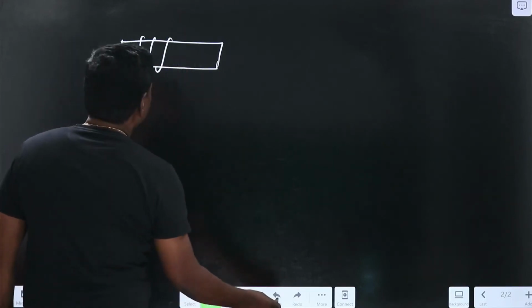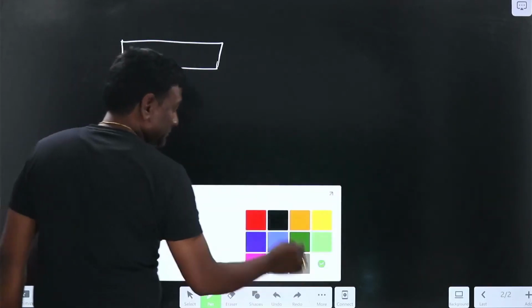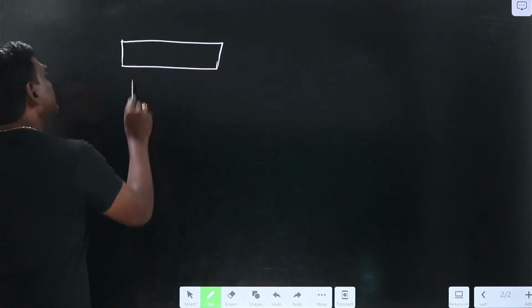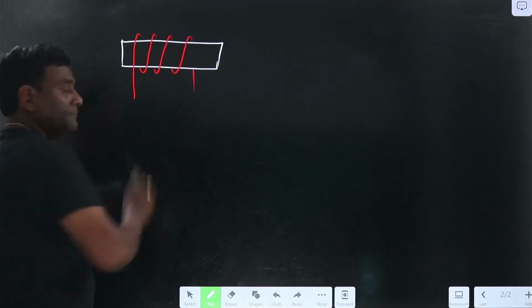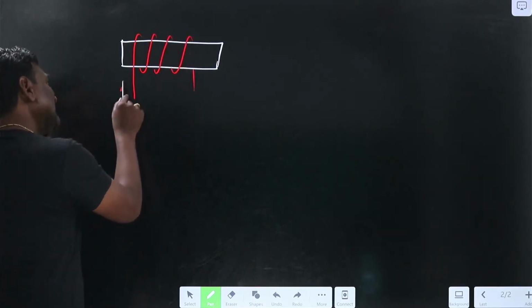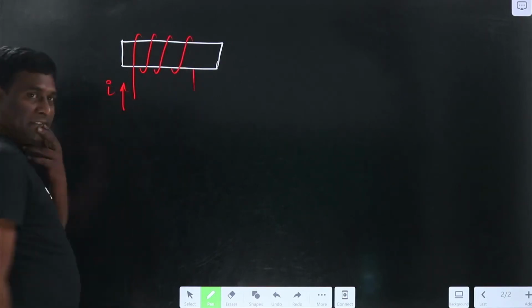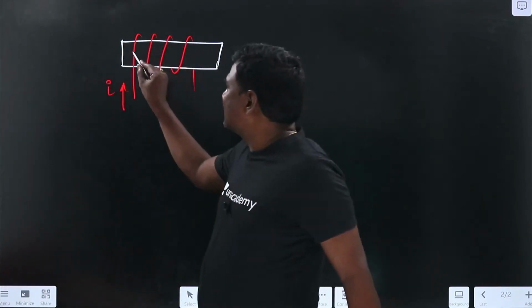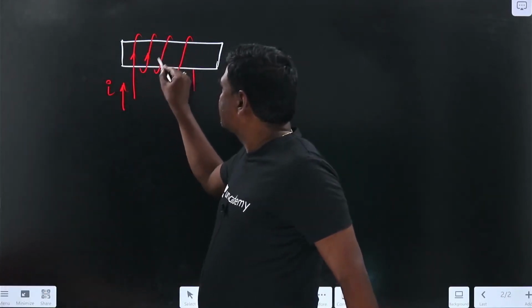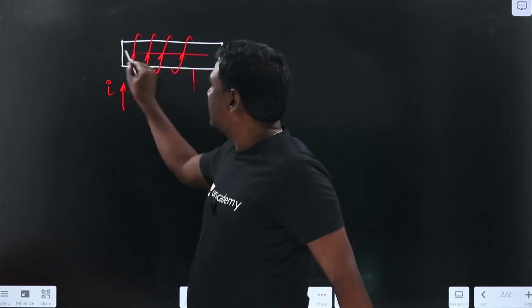Let me use a different color, buddies. These are going to be wire, in which if I inject current in this direction, how is my flux direction going to be? My flux direction is going to be in this direction.